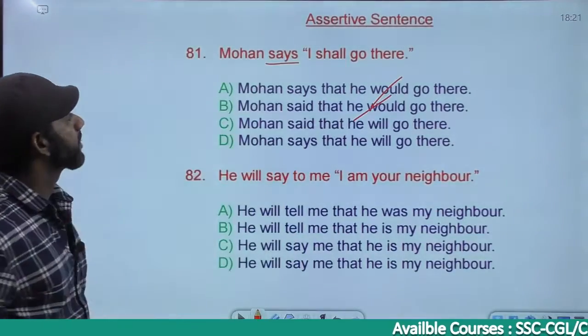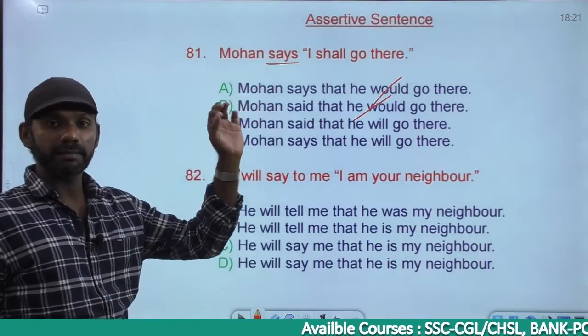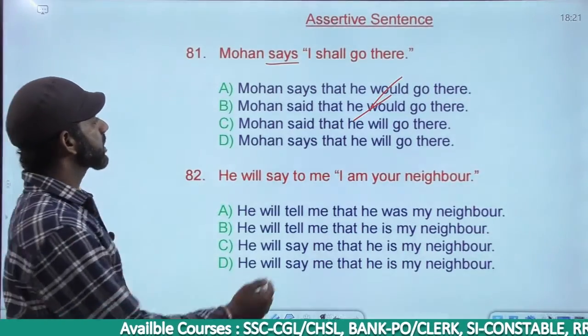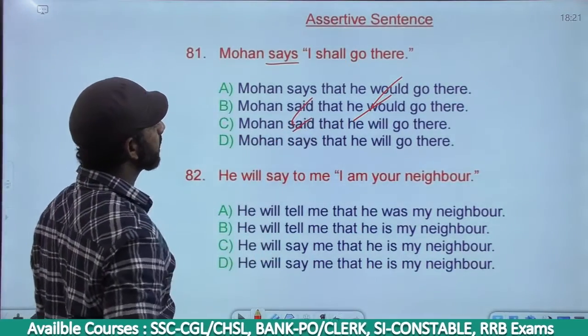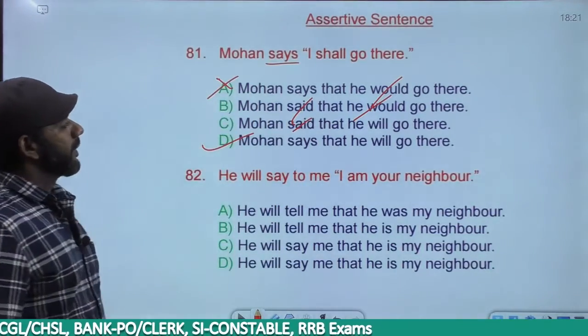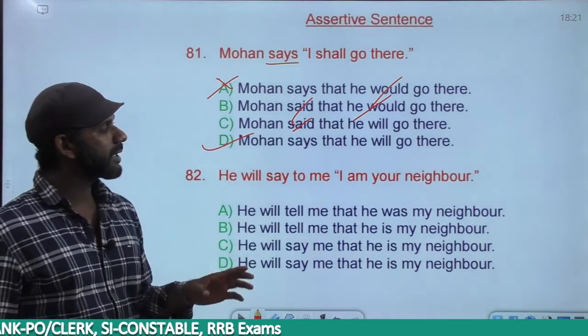Would. Then the reporting verb here is says, present tense. We cannot change the tense of the reporting verb. Based on that, B and C are gone. A is anyway gone. The answer must be option B. Mohan says that he will go there.